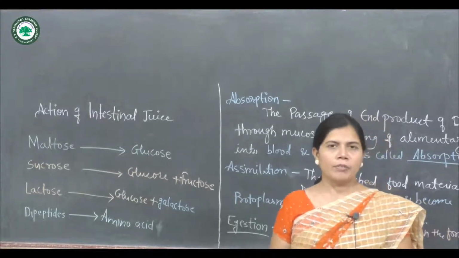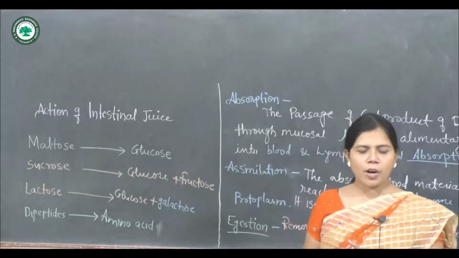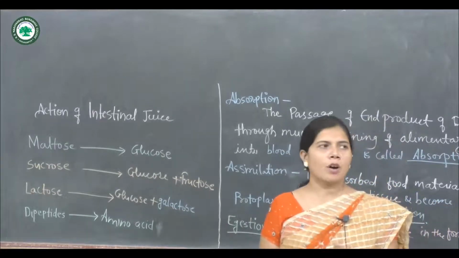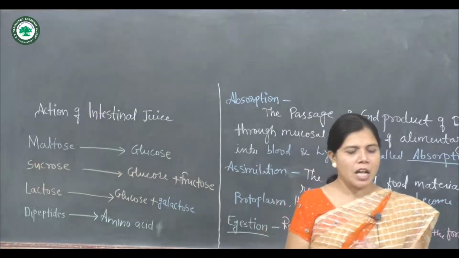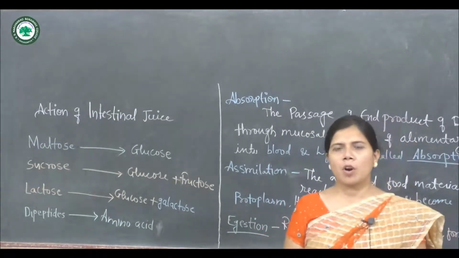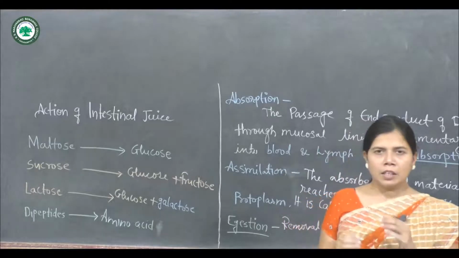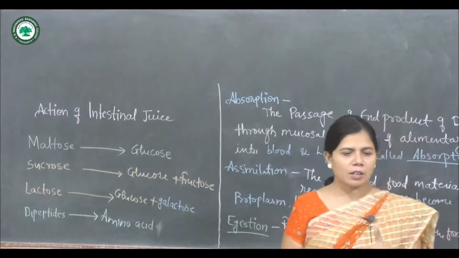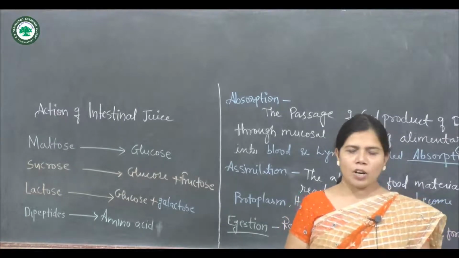This is the end of digestion of food. The conversion of carbohydrates into monosaccharides marks the end of digestion, and now this food is called chyle.